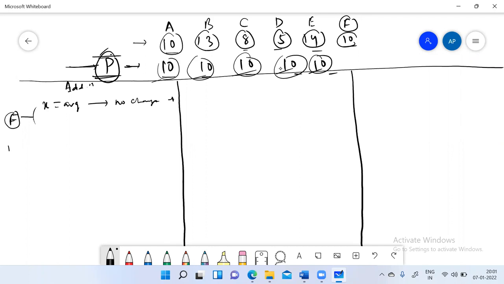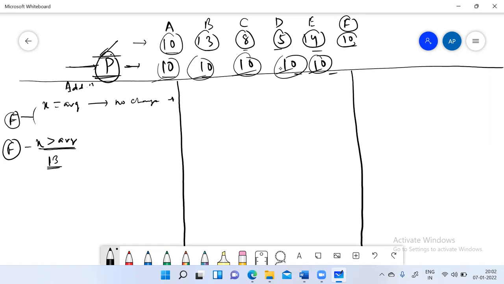So now the next thing, if the number F is coming with X, which is greater than average, and let's take an example, it comes with 13. And just remember the story. Now again, you are the head here. F comes to you and asks you that I also want to play this game. P said that, but there is one condition. Everyone will have the same number of chocolates. So how many chocolates do you have? F said 13.